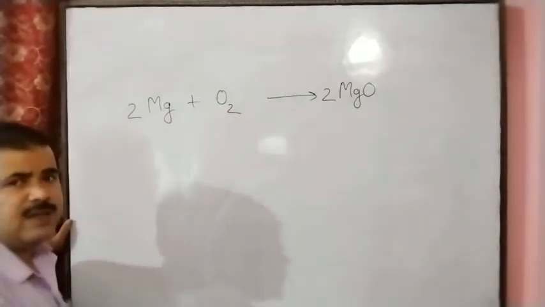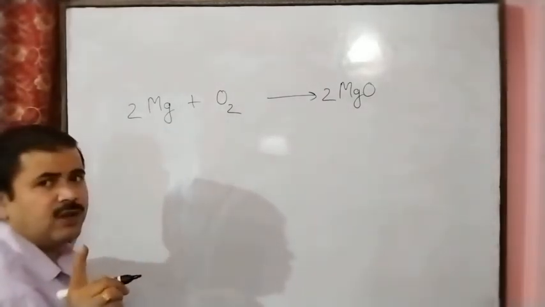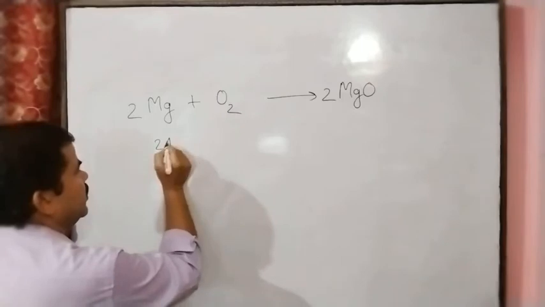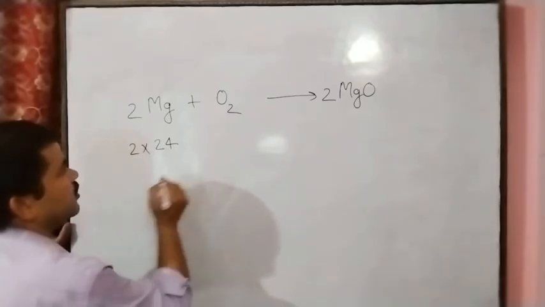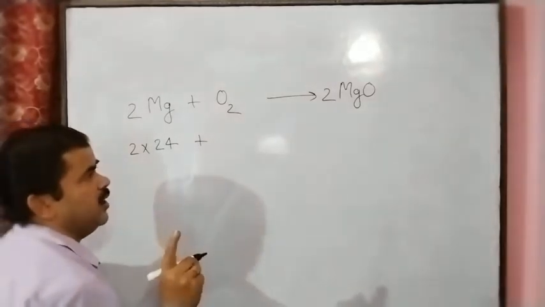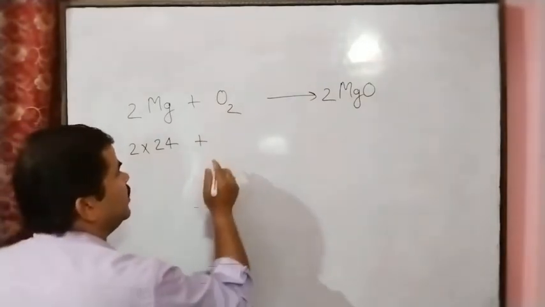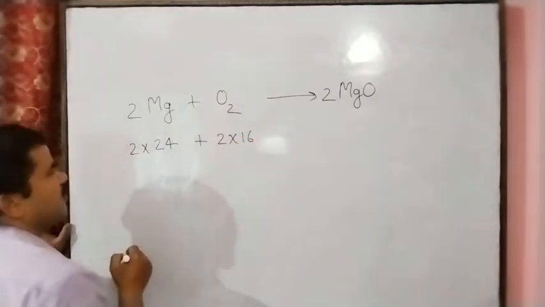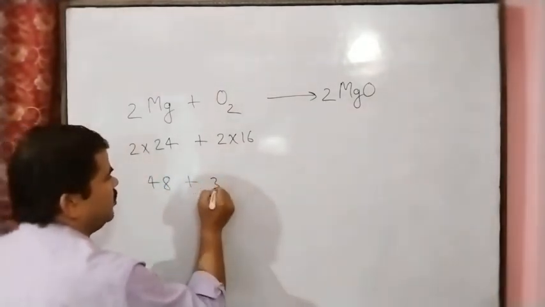If we see the magnesium mass, we know that one atom of magnesium has a mass of 24 AMU, meaning atomic mass unit. Here there are 2 magnesium, so 2 into 24 is 48, plus oxygen: 1 atom has mass 16 AMU. This is the molecule of oxygen, 2 atoms of oxygen present here, so the total mass will be 2 into 16, which is 32.